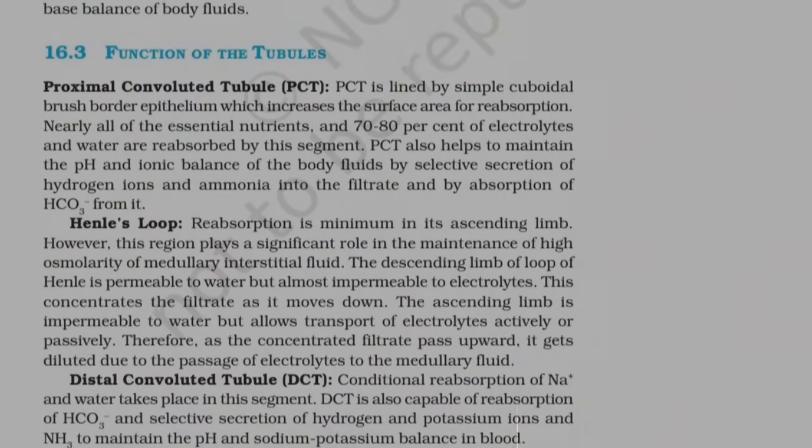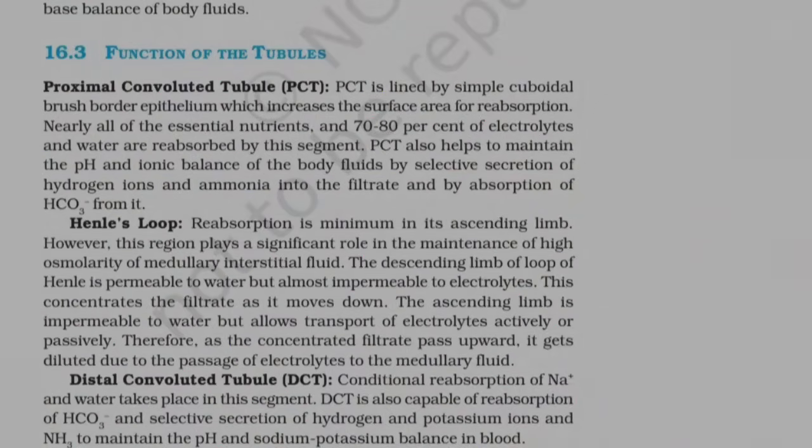16.3. Function of the tubules. Proximal convoluted tubule, PCT. PCT is lined by simple cuboidal brush border epithelium, which increases the surface area for reabsorption. Nearly all of the essential nutrients and 70 to 80% of electrolytes and water are reabsorbed by this segment. PCT also helps to maintain the pH and ionic balance of the body fluids by selective secretion of hydrogen ions and ammonia into the filtrate, and by absorption of HCO3- from it.